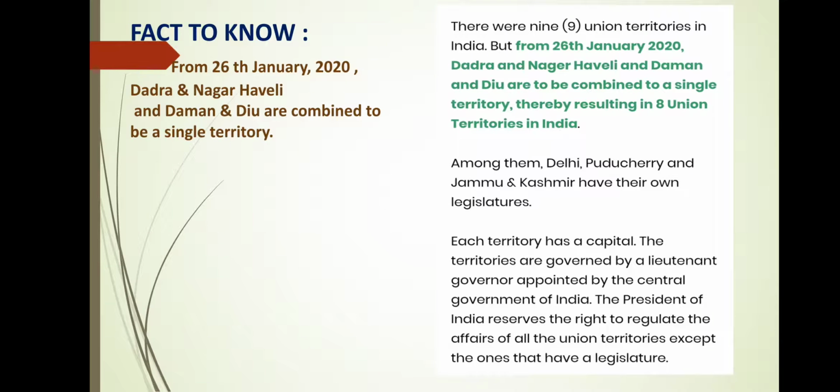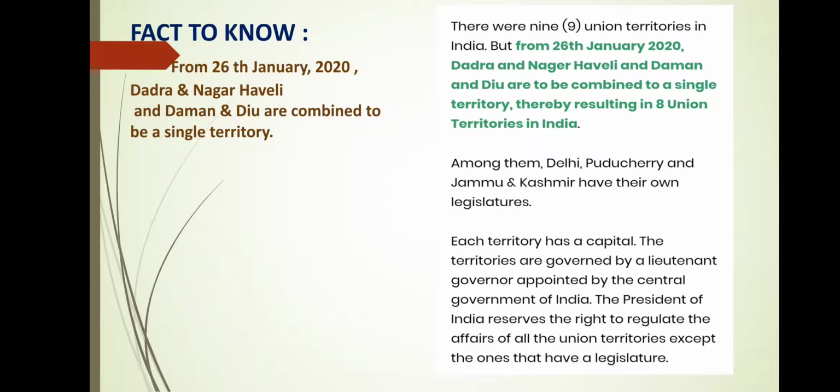So, facts to know. As I just told you, on 26 January 2020, Dadra and Nagar Haveli and Daman and Diu were combined to be a single union territory. Now one basic question obviously comes to your mind: states you know, but what is the function or importance of a union territory? Union territories are directly ruled or controlled by the central government, whereas in a state there is the rule of the central as well as the state government.